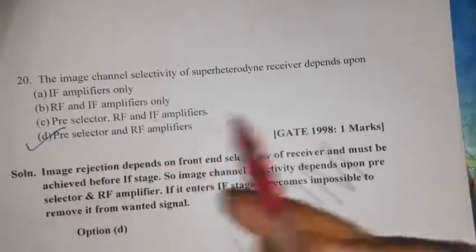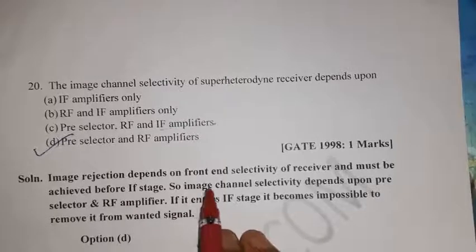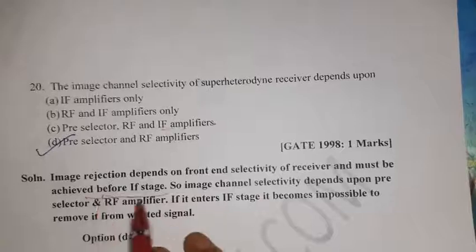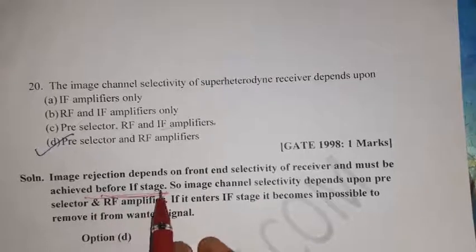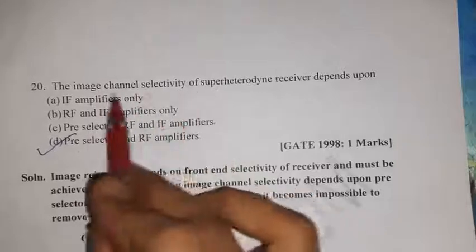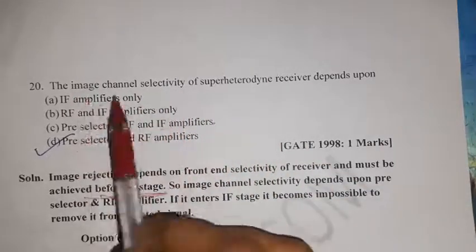Image rejection depends on the front end selectivity of the receiver and should be achieved before the intermediate frequency stage. So before this stage, we should achieve image channel rejection.